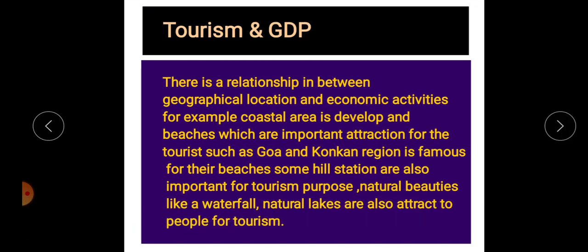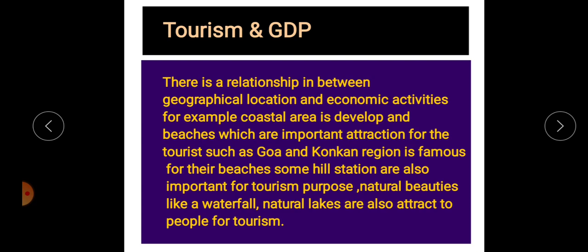Natural beauties like waterfalls and natural lakes also attract people for tourism. Natural beauty spots like sunset point and sunrise point are also important.